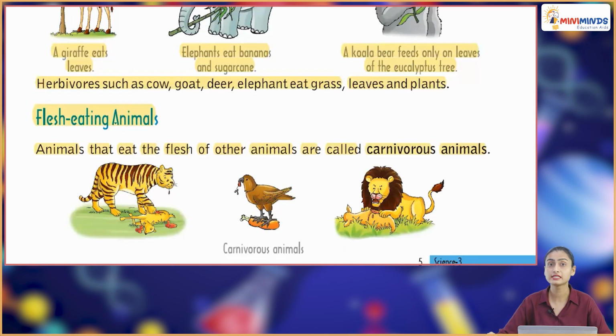A giraffe eats leaves, elephants eat bananas and sugarcane. A koala bear feeds only on leaves of the eucalyptus trees.